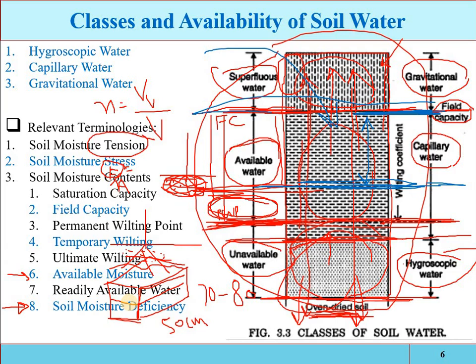Soil moisture deficiency, or field moisture deficiency, or maximum allowable deficiency, is the water required to bring the moisture content of the soil to its field capacity. When the moisture content reaches this level, you have to apply irrigation, and the level will increase. You have to apply only enough water to reach the field capacity, because beyond this level, further irrigation will be lost in deep percolation. So these are the different terminologies.